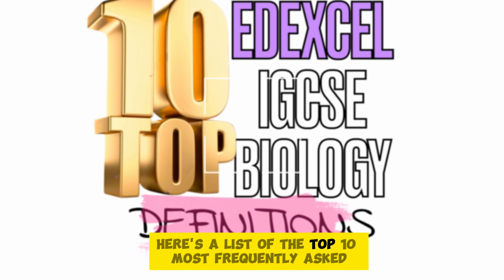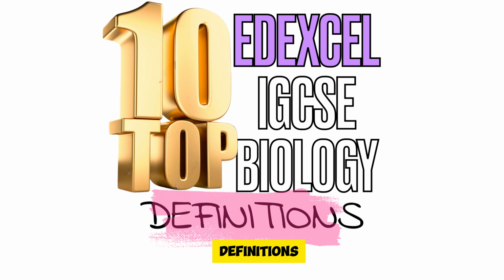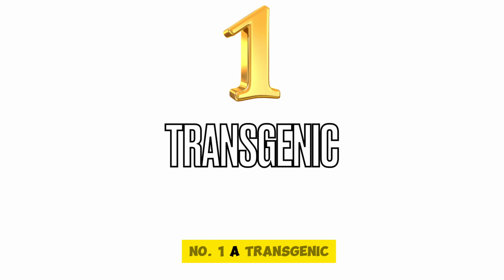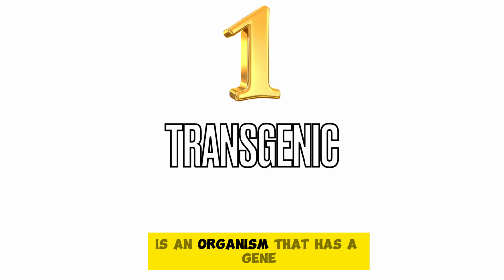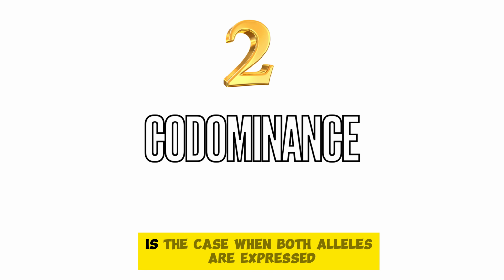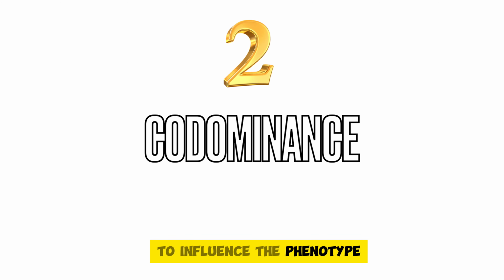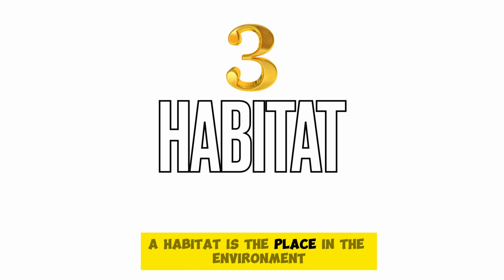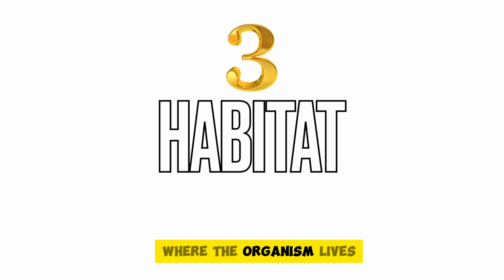Here's a list of the top 10 most frequently asked definitions in Edexcel IGCSE biology. Number 1. A transgenic is an organism that has a gene transferred from a different species. Number 2. Codominance is the case when both alleles are expressed to influence the phenotype. Number 3. A habitat is the place in the environment where the organism lives.